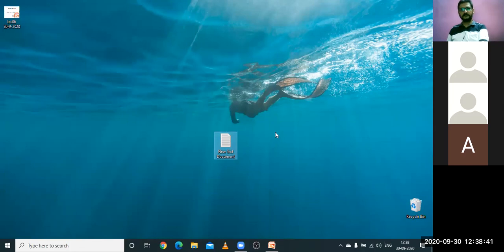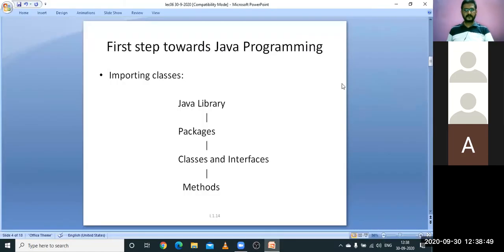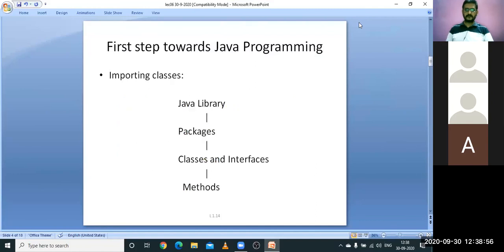Because it's less than 2 minutes, I think so. Try to respond quickly. That is, the main method receives arguments in the form of strings that will be stored as an argument array.